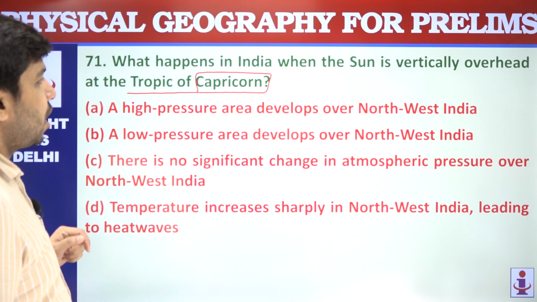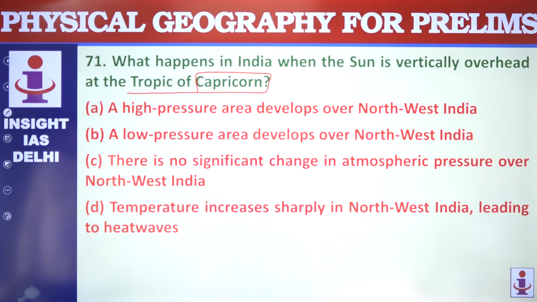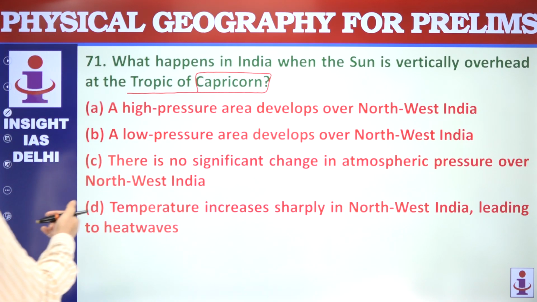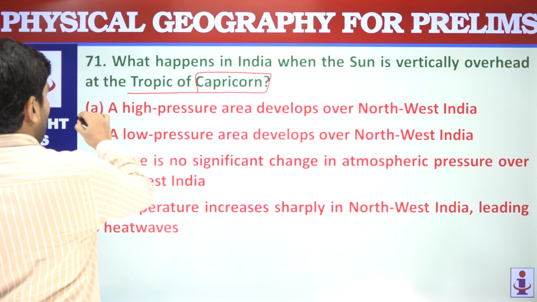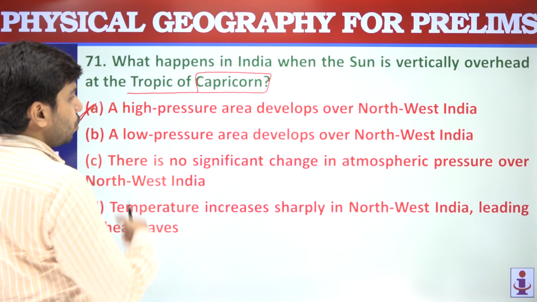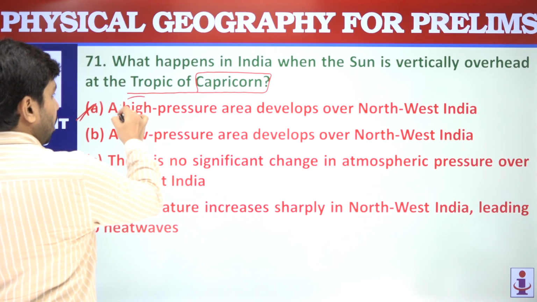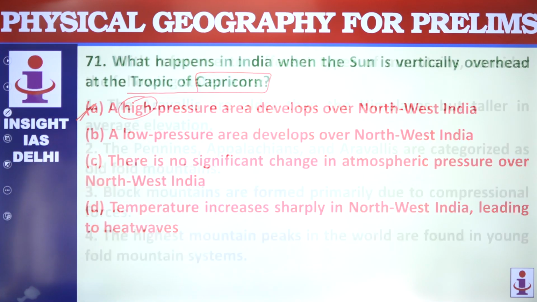A high pressure area develops in northwestern India, a low pressure area develops in northwestern India. So obviously when the sun is over the Tropic of Capricorn, then it will be the winter season in the northern hemisphere. So high pressure area will be built in northwest India. So option A is the correct answer.